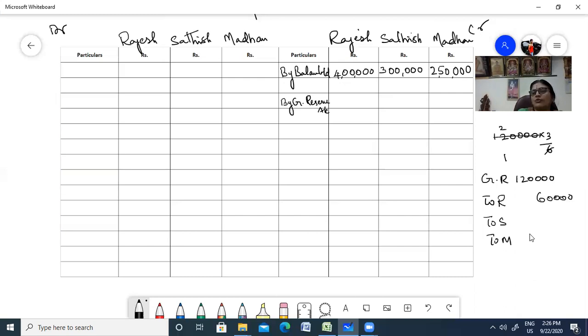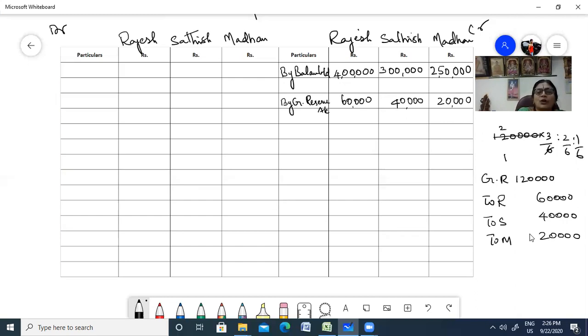Then 2 by 6 and 1 by 6, so 40,000 and then 20,000. So 60, 40 and 20.